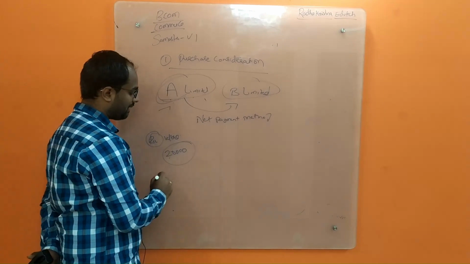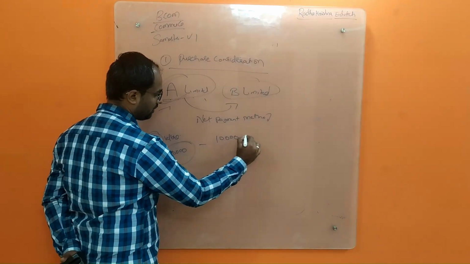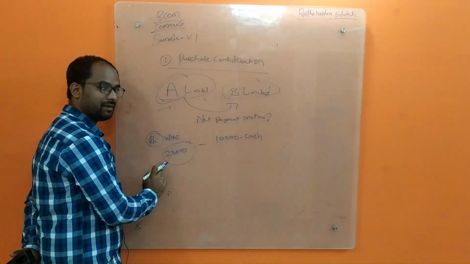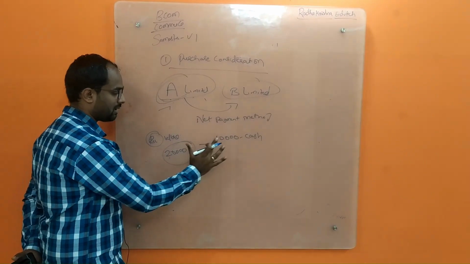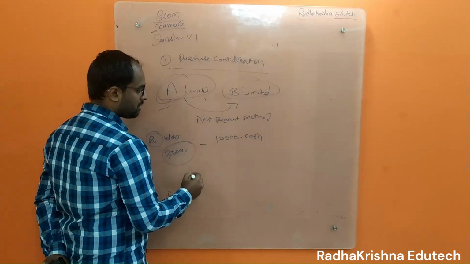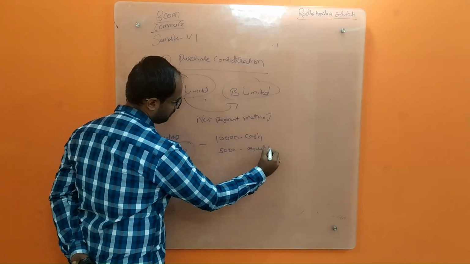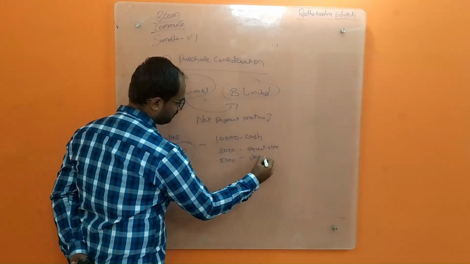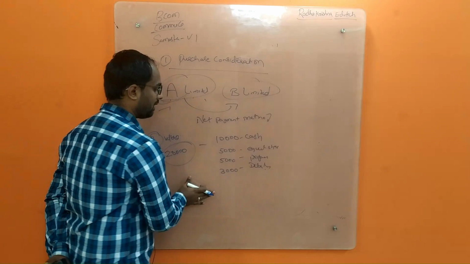But this 20,000, they will tell you, I will not pay through cash alone. They will tell you I will pay 10,000 through cash. In the statement itself, in the examination or in books, they will be giving these amounts. They will not say I paid you 20,000; they will give it in this breakdown. So 5,000 I will pay through equity shares, 5,000 through preference shares, and 3,000 through debentures. This is how they will mention it.